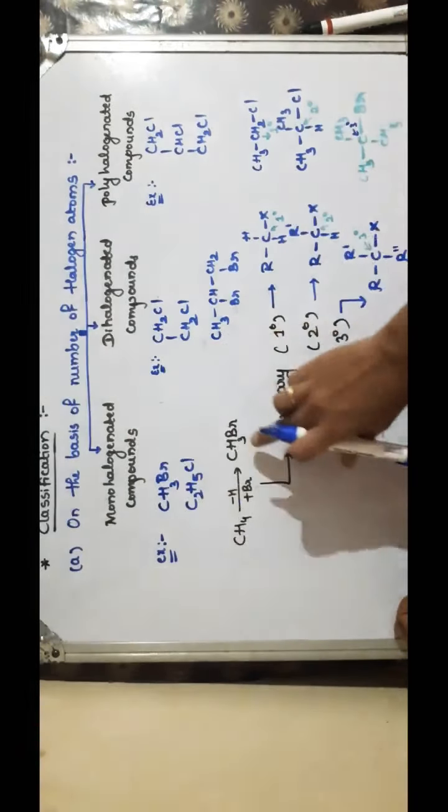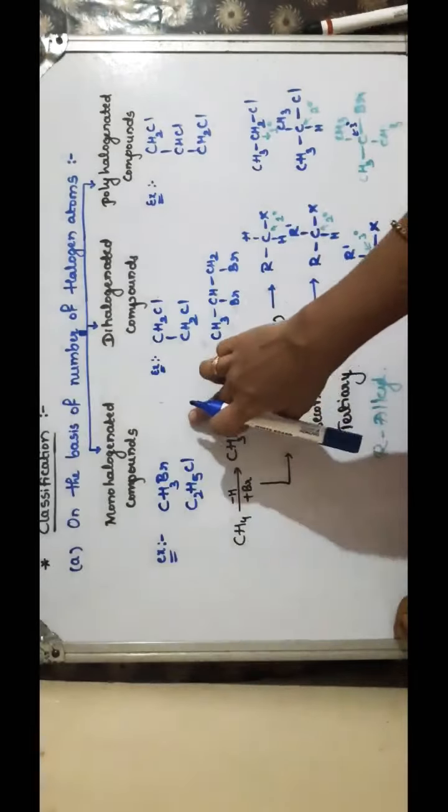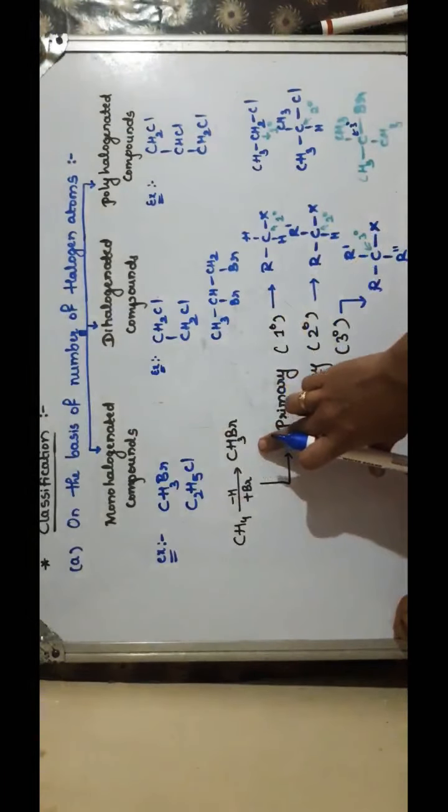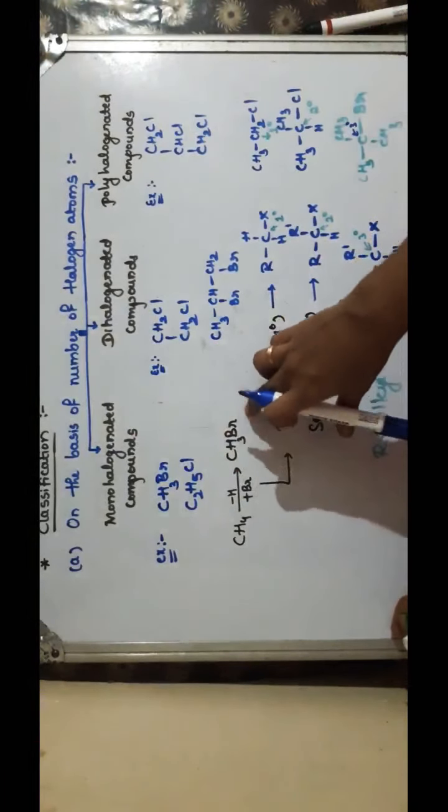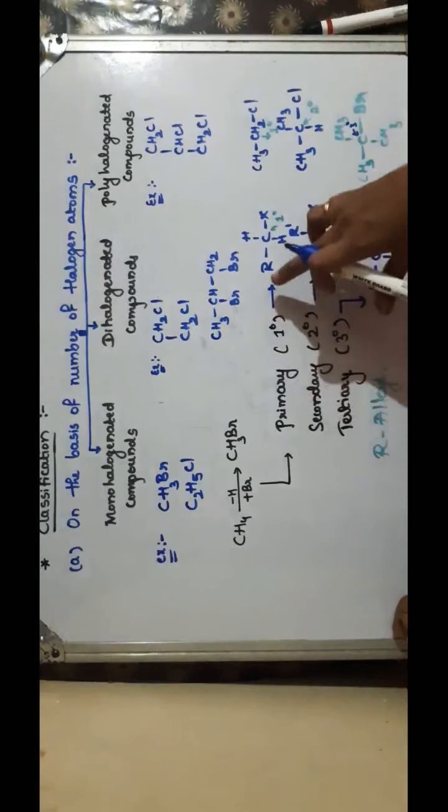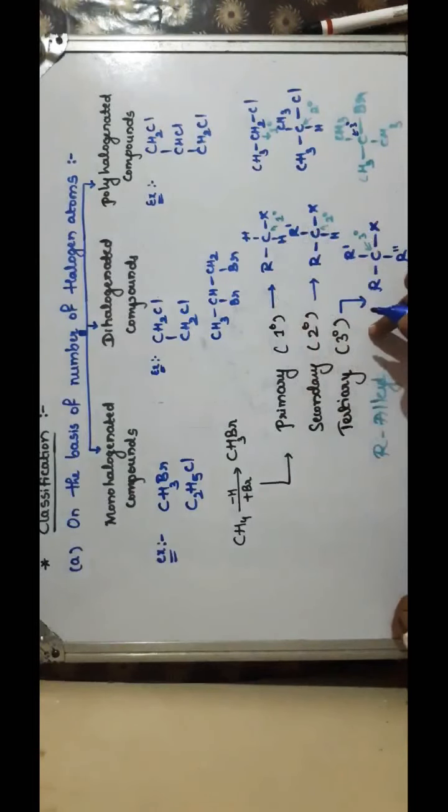So monohalogenated compounds, when we have only one halogen atom in the compound, are further classified as primary, secondary and tertiary.